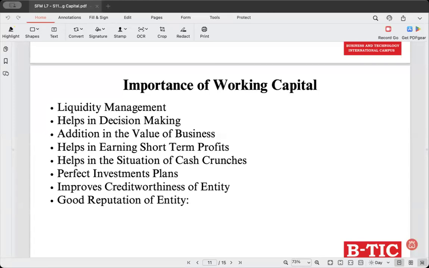So what do you mean by cash crunches? I'm trying to figure out an example for you to explain the short-term profits. I'll come back to that.